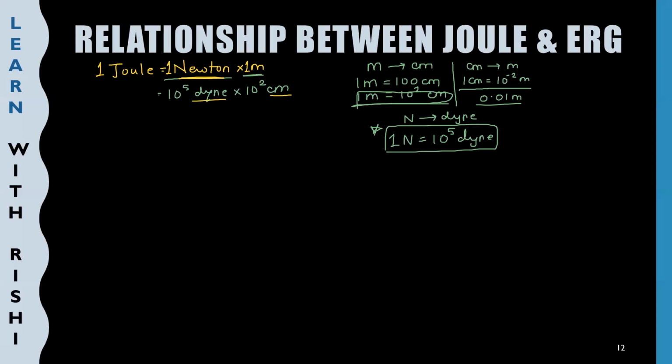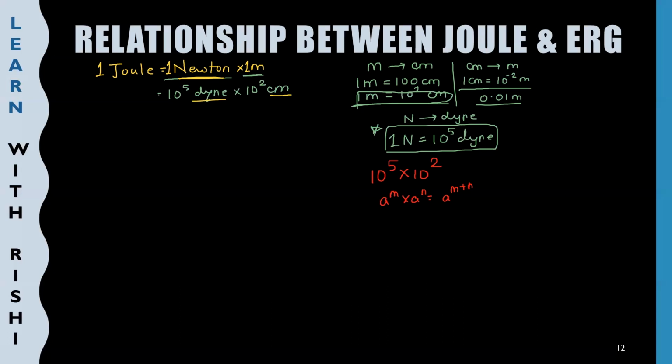Now, I hope you remember there is a property in indices. 10 raised to 5 into 10 raised to 2 we have to solve. We have the property a raised to m into a raised to n is equal to a raised to m plus n. That property we are going to use here.